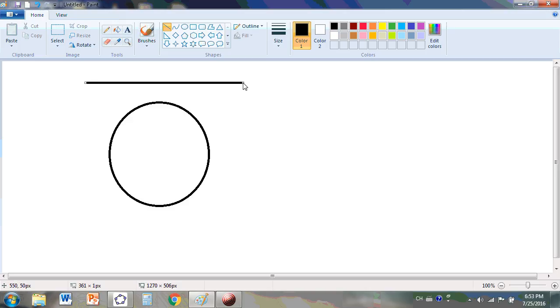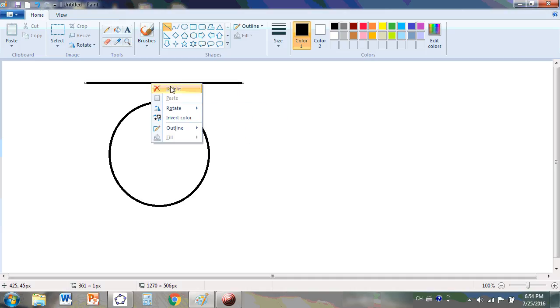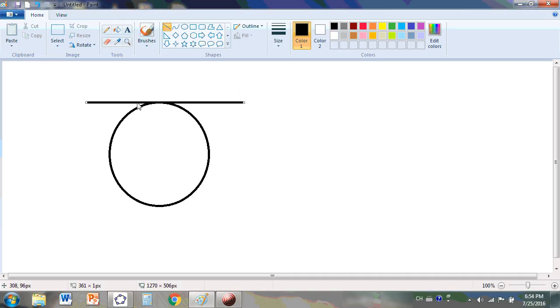So we can have a tangent like that, and just copy that. Let's move it there, and let's get another tangent over here. So it goes over there like that.